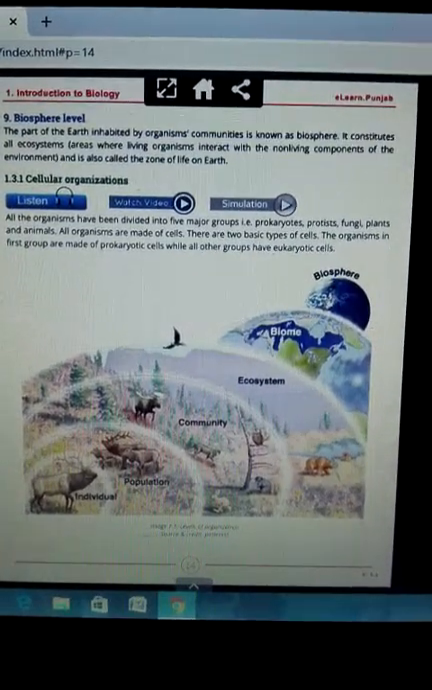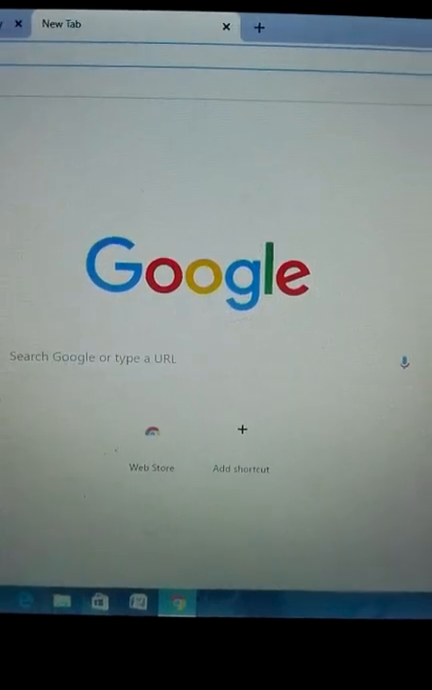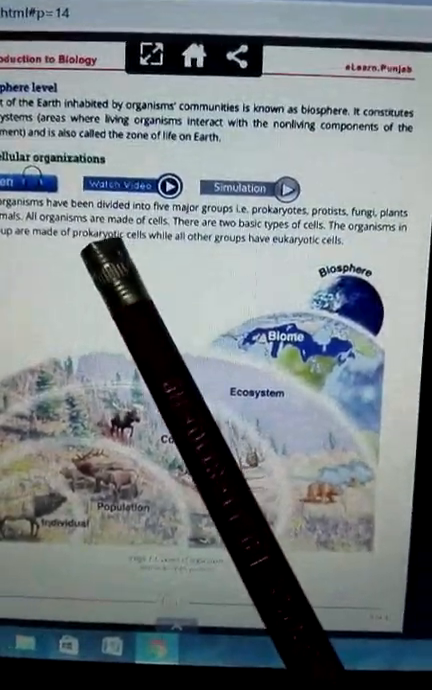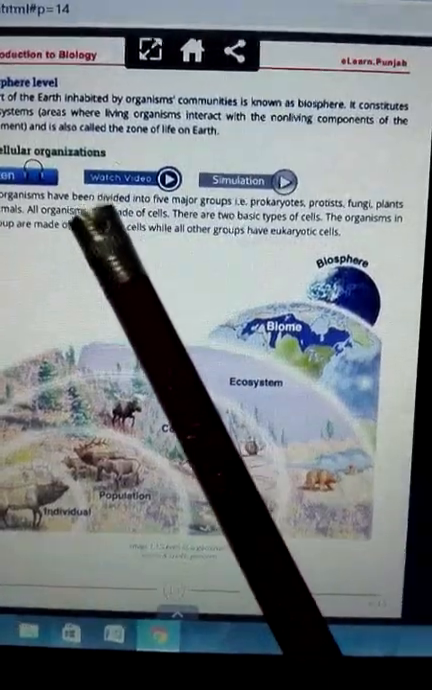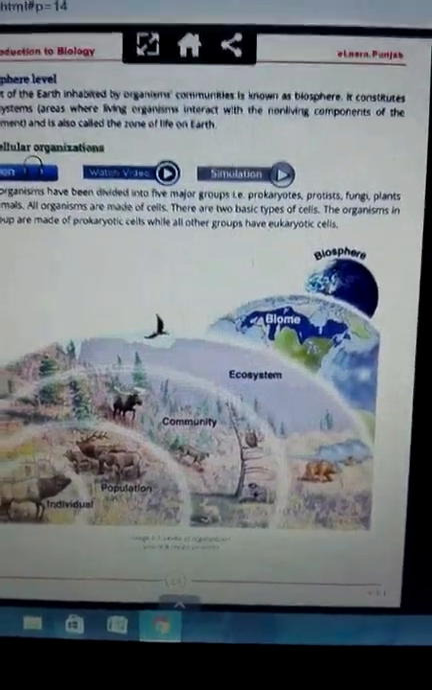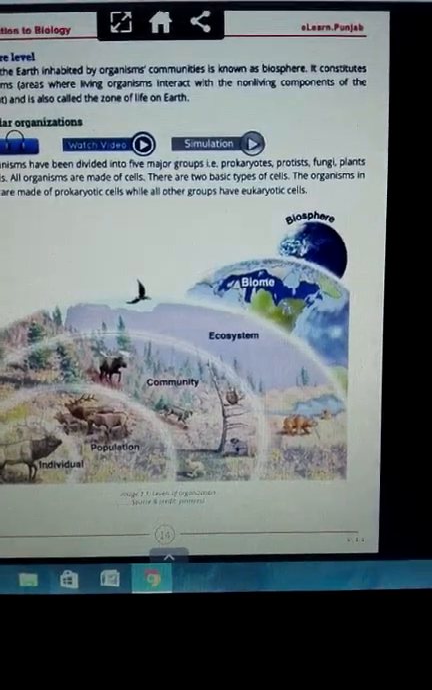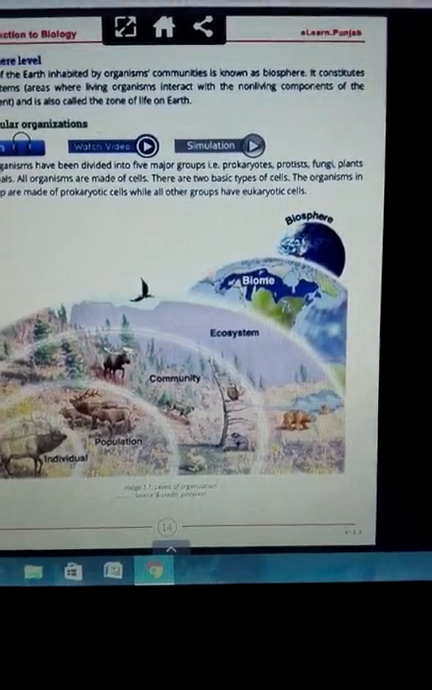Now all organisms are made up of cells, so there are 2 basic types of organisms in the division. Some are made up of prokaryotic cells and some are made up of eukaryotic cells. So what are prokaryotes? Prokaryotes are those organisms which do not have a specific nucleus. And what are eukaryotic organisms? Eukaryotic organisms are those which have a true nucleus. They have a nucleus in their body that controls and performs all the functions.